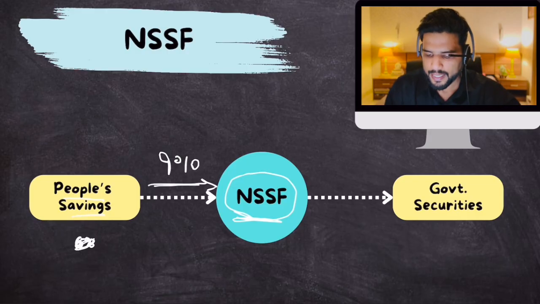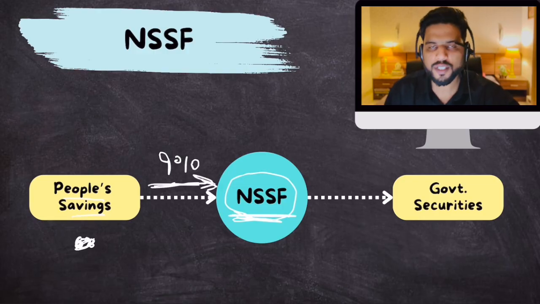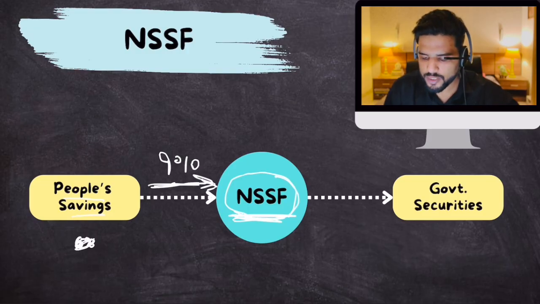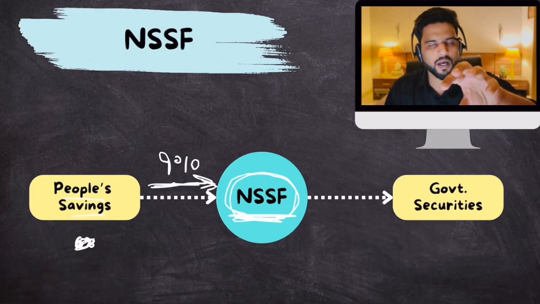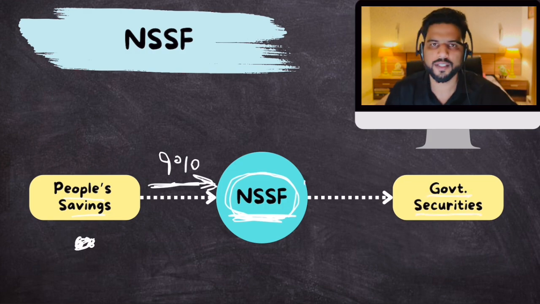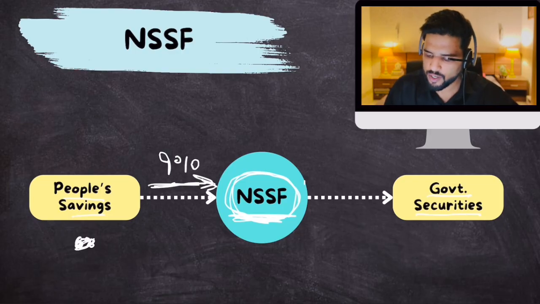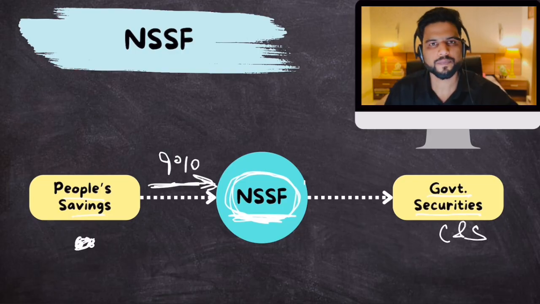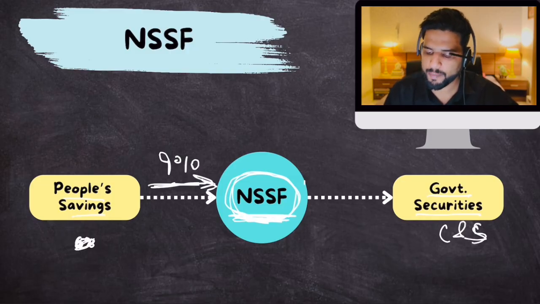Simple. Now, what does the government do with this NSSF? What does the government do with this money? Well, whatever money is collected in this fund is further invested in government securities. NSSF gives loans to central and state governments and earns some interest on it.